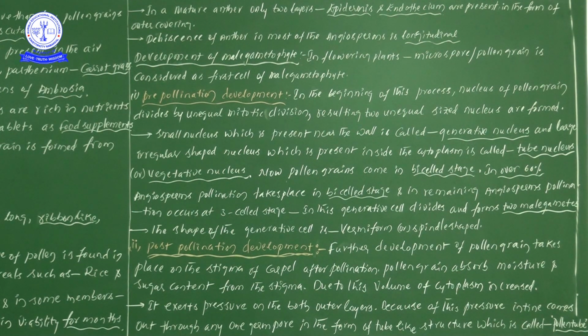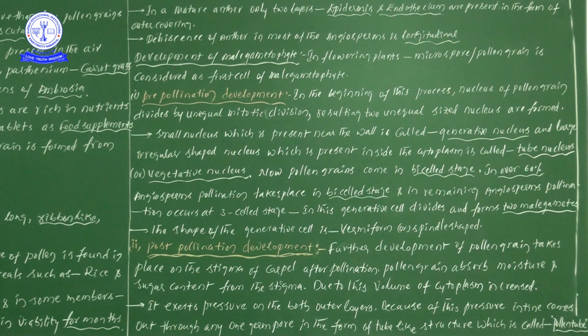Now the post-pollination development information. Post-pollination means after pollination; post means after. So what is happening? Further development of pollen grains takes place after completion of pollination. After pollination, our pollen grains are on the stigma of the carpel or pistil. Now that particular information we have to learn: further development of pollen grains takes place on the stigma of the carpel after pollination.